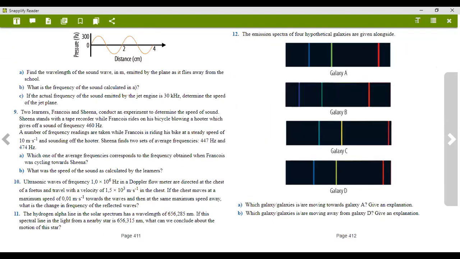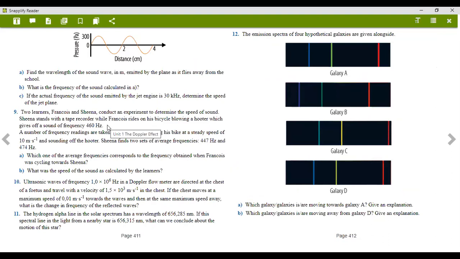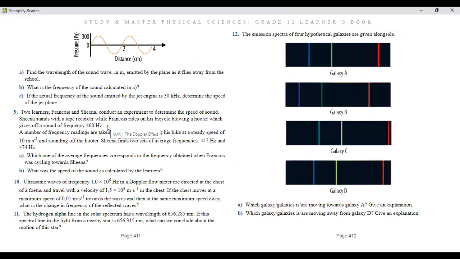So there's our number 9. Number 9 says two learners, Francois and Sheena, conduct an experiment to determine the speed of sound. Sheena stands with a tape recorder while Francois rides on his bicycle, blowing a hooter, which gives off sound of a frequency of 460 hertz.